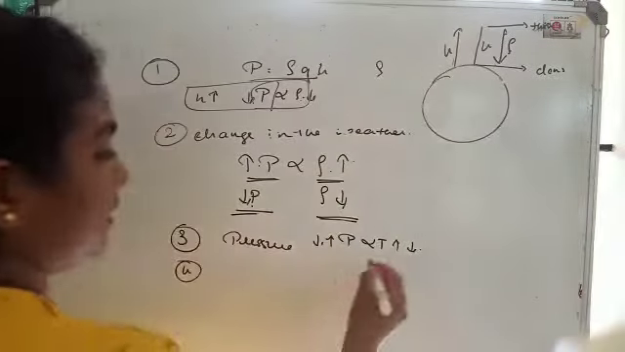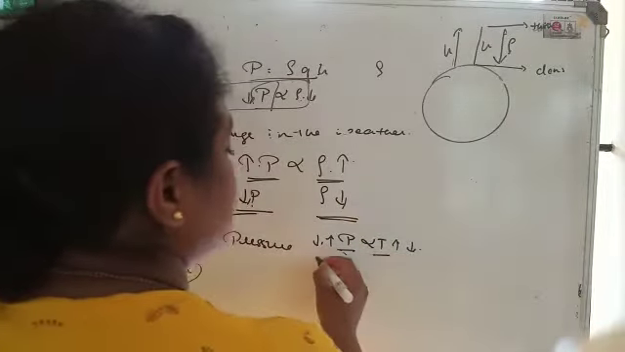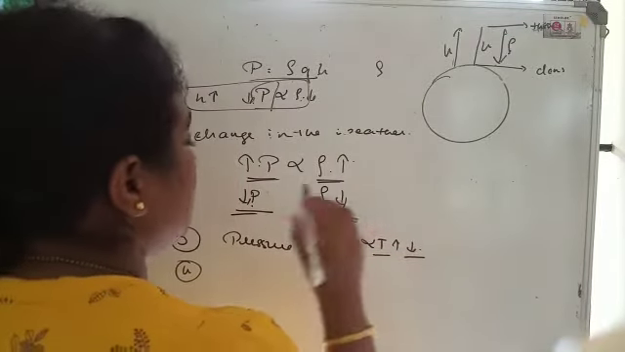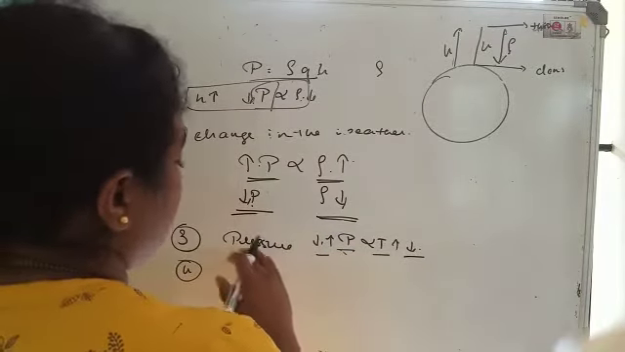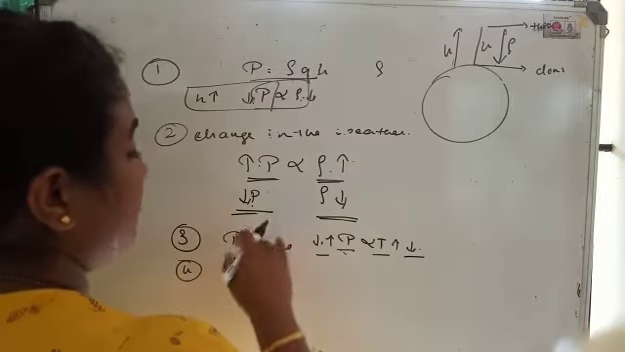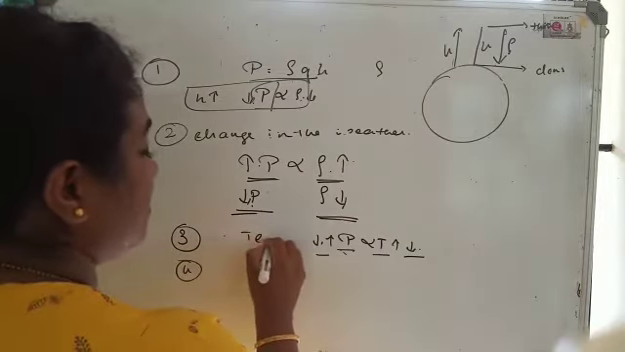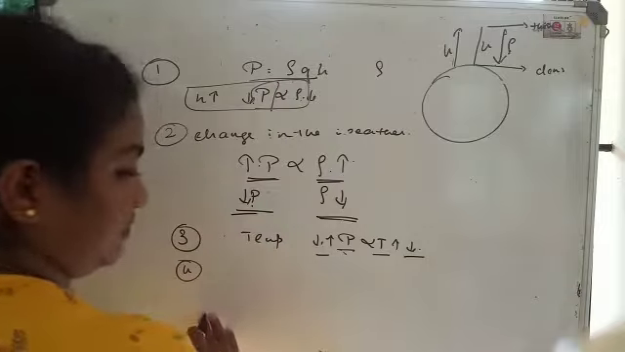So as pressure increases, temperature increases. As pressure decreases, temperature decreases, which says that with the variation in the temperature, there is variation in the pressure.